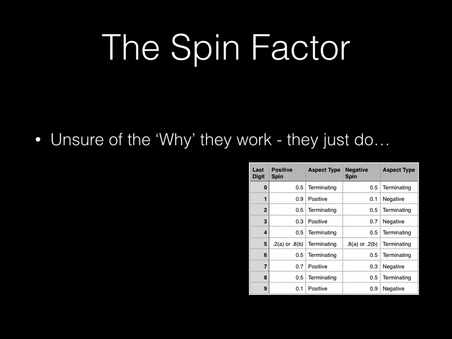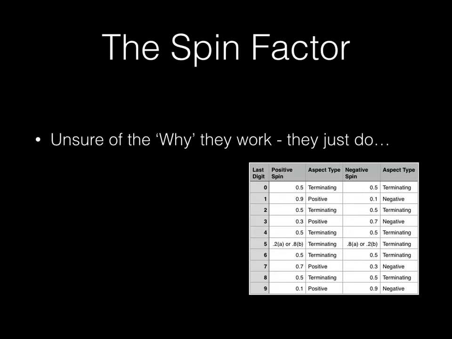Speaking of terminating aspects, you see them mentioned here in this small graphic. After this, they won't be mentioned much, so don't worry too much about them, except for determining 2 and 5 as prime numbers. As the slide suggests, this is all about the underpinning concept of spin factors. Spin factors are always based on the last digit of any given number, and there are 2 types of spin, positive and negative. These positive and negative spins, when utilized, produce 3 different types of aspects: positive, negative, and terminating.